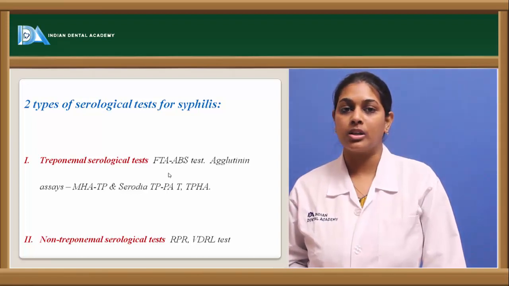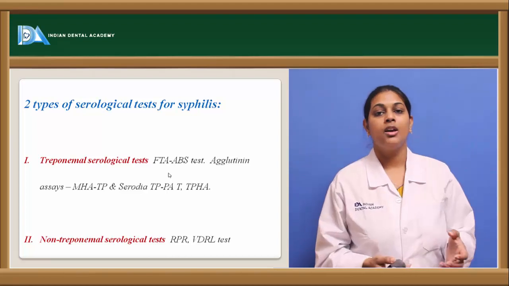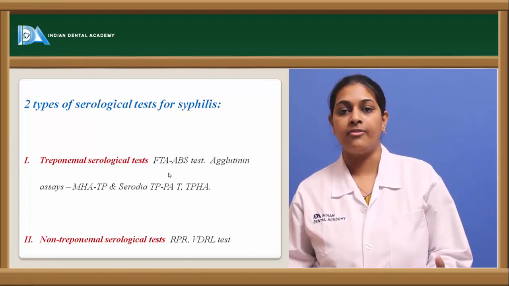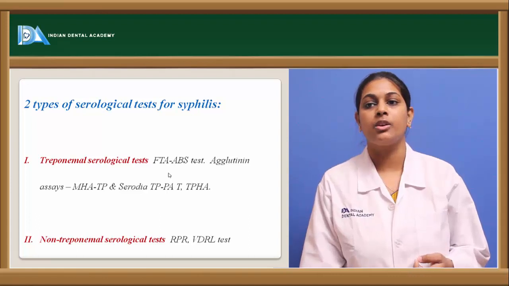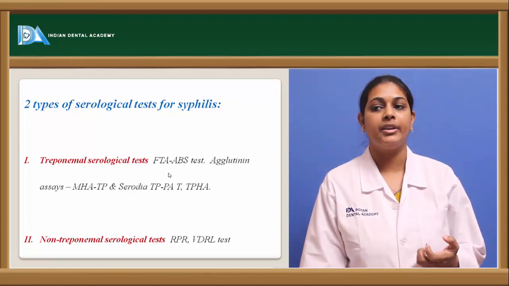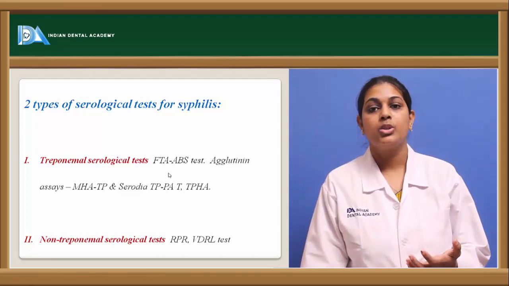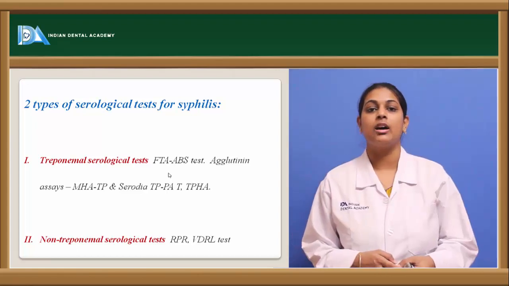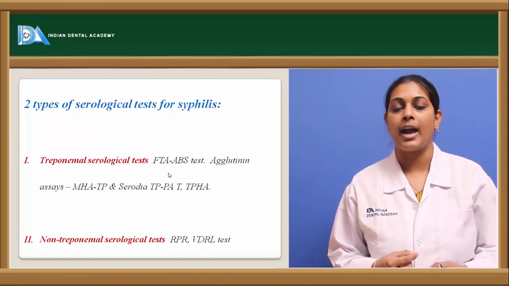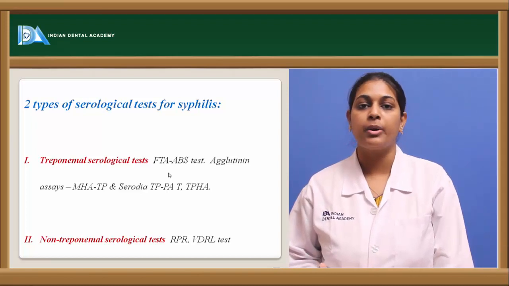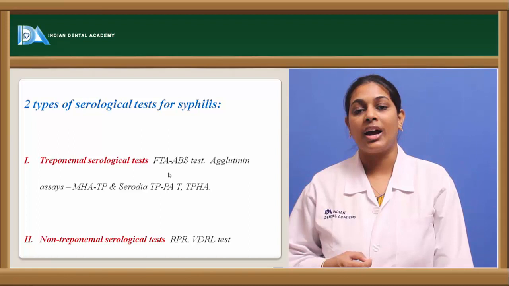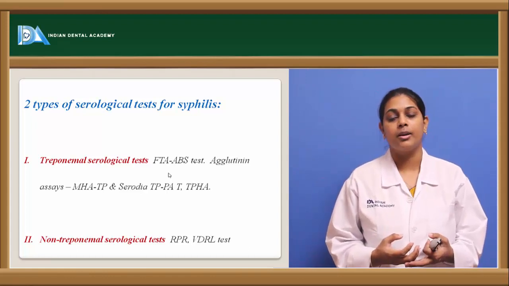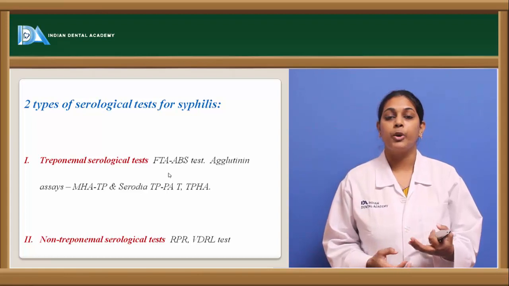Coming to the non-treponemal serological tests, they are called non-treponemal because they do not identify the specific antibodies produced, but rather they identify the host effect in the individual who has been infected with syphilis, that is, the immunoglobulins G, M and A. The rapid plasma reagin is a test which does not identify the antibodies actually produced by the host immune system against the bacilli, but rather it identifies the host immune cells such as the lymphocytes which produce certain immunoglobulins while trying to kill the bacilli.